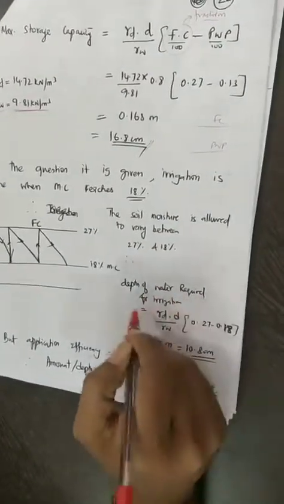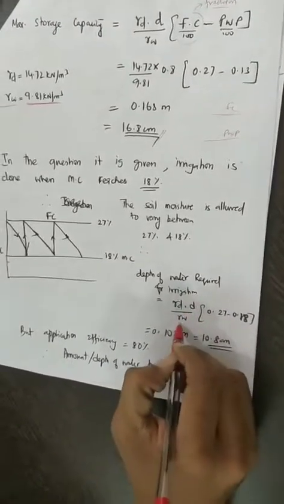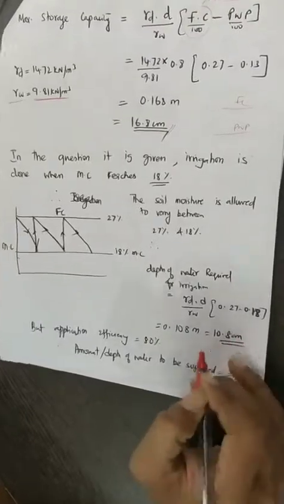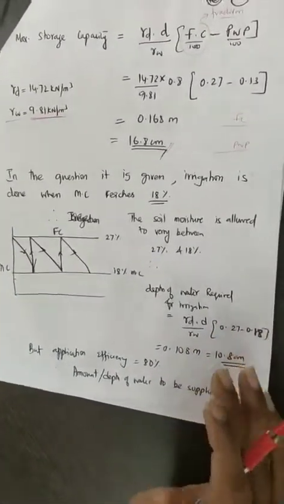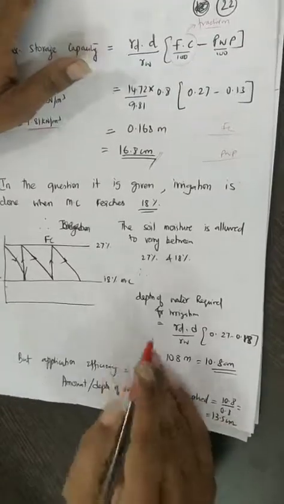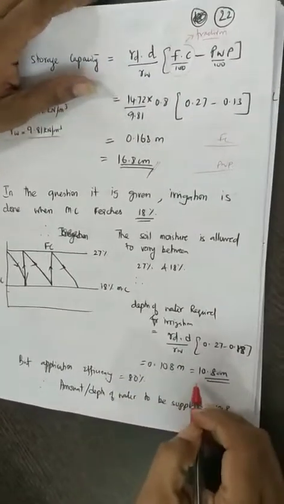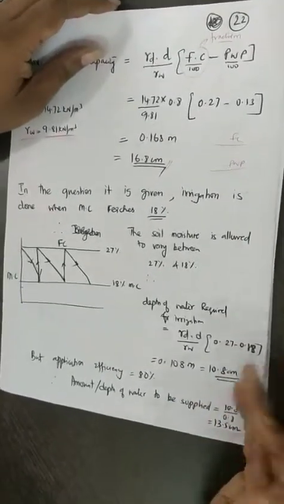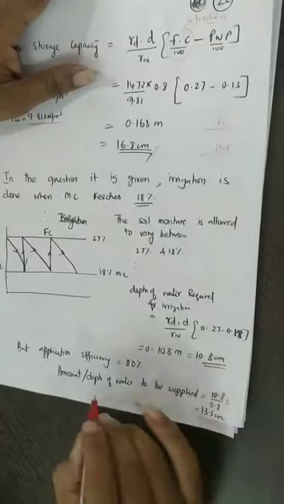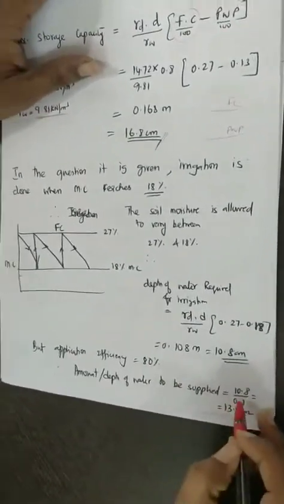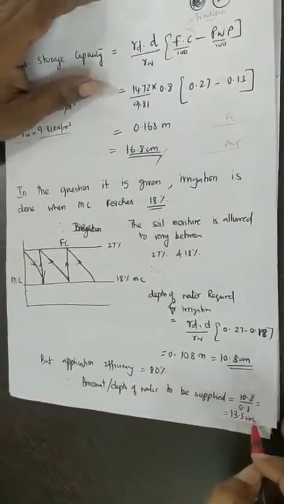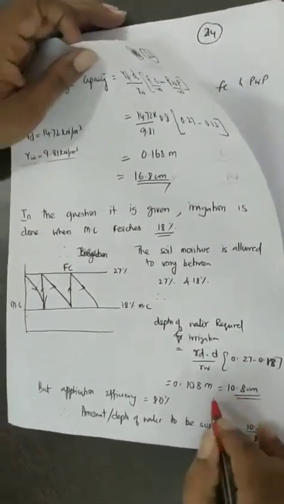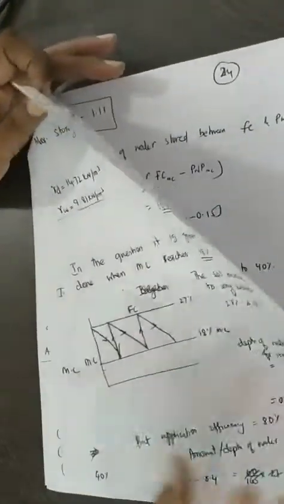So the depth of water required for irrigation is gamma D into D divided by gamma W into 0.27 minus 0.18, that is 10.8 centimeter is required for its growth. But what is the efficiency that you are going to use? 80% efficiency. So if you want the depth of water to be 10.8 in the ground, then you need to apply more because there are some losses. So the amount of water that needs to be supplied is 10.8 divided by 0.8, that is nothing but 13.5 centimeter. So this is the total amount of water that you need to supply if you want 10.8 centimeter in the soil root zone.